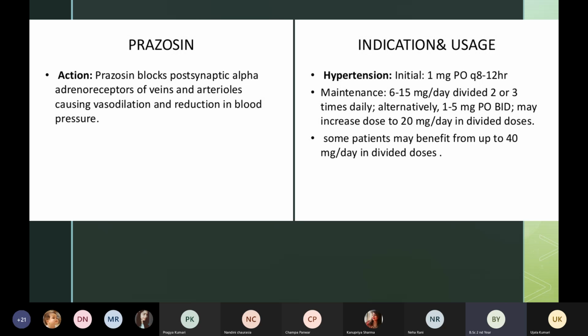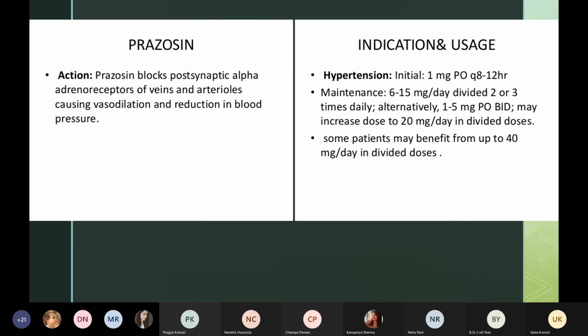Then alternatively, 1 to 5 mg per orally BID, may increase dose to 20 mg per day in divided doses. So if the patient's blood pressure is still high in spite of giving the medicine prazosin, then we can increase the dose to 20 mg per day in divided doses. Divided doses means we divide the 20 mg into 3, and we will give 3 times in a day, after breakfast, after lunch and after dinner. And we can give 2 times in a day also, after lunch and after dinner.